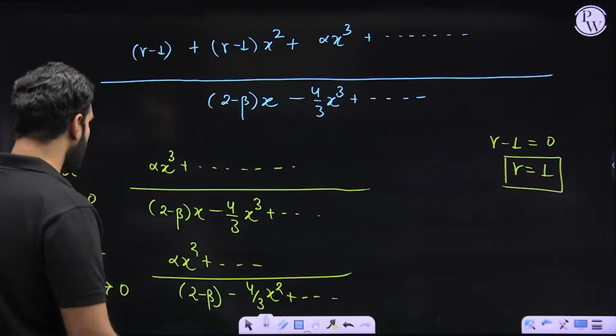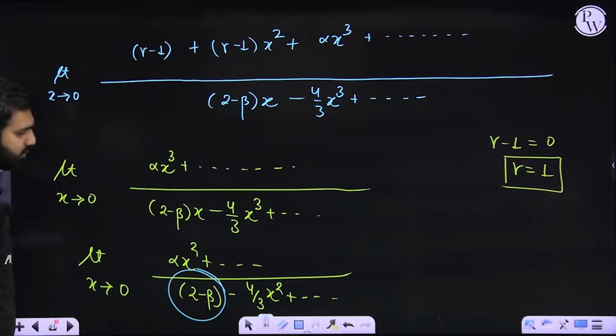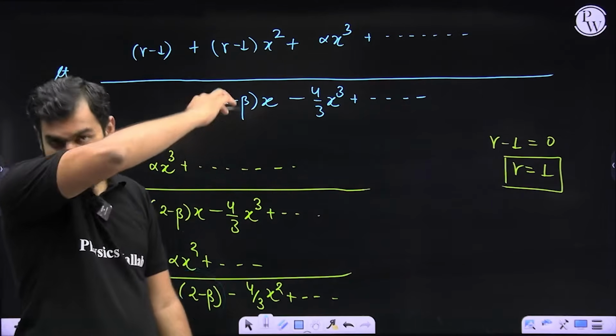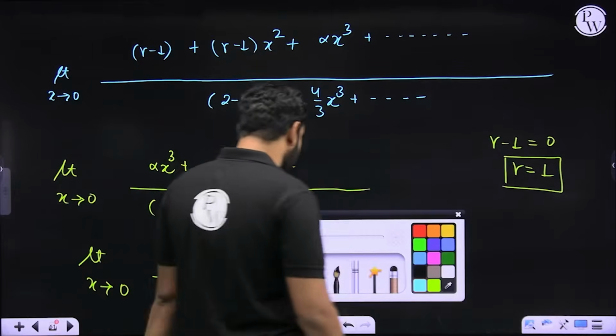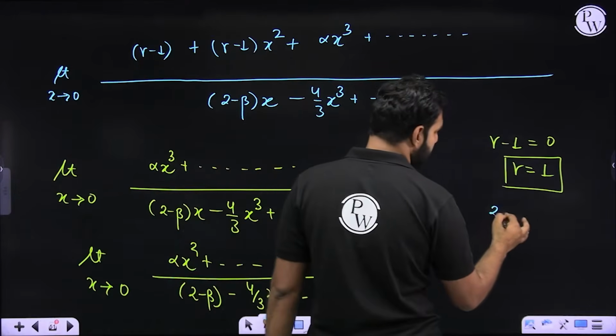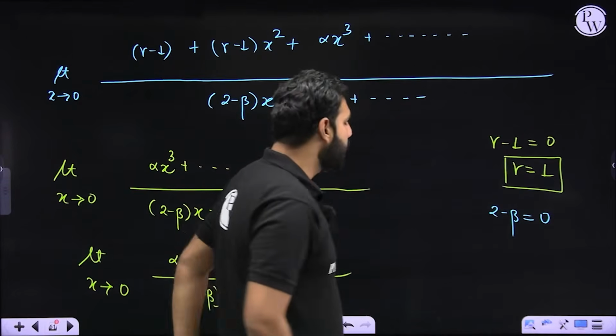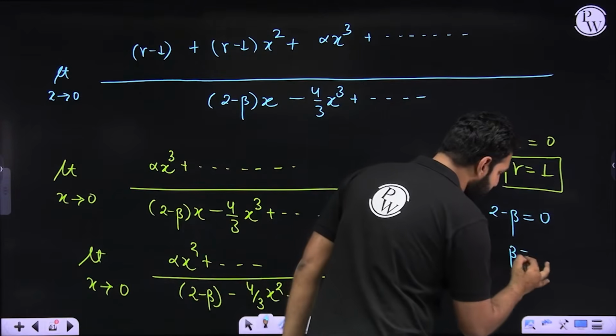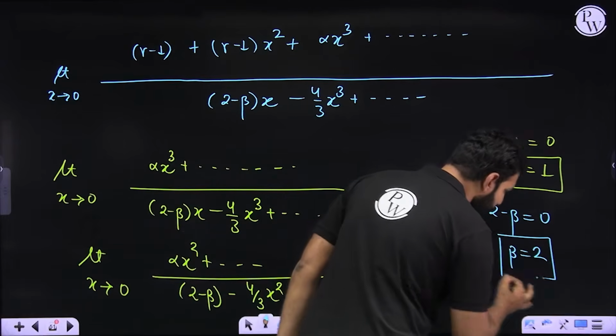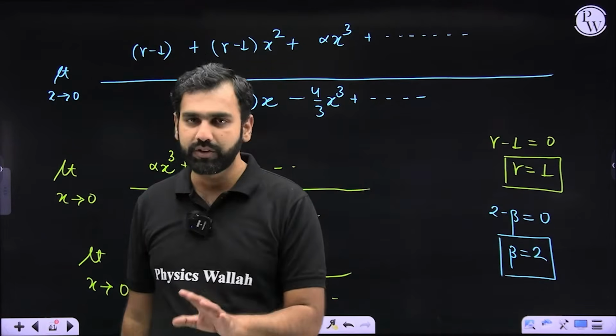So my next omission will be that 2 minus beta shouldn't exist. 2 minus beta must not exist. So my next conclusion is that 2 minus beta must not exist, which means it should be 0. Now, if 2 minus beta becomes 0, beta becomes 2. That's my second conclusion. Did you get that part? I hope there is no confusion on that.